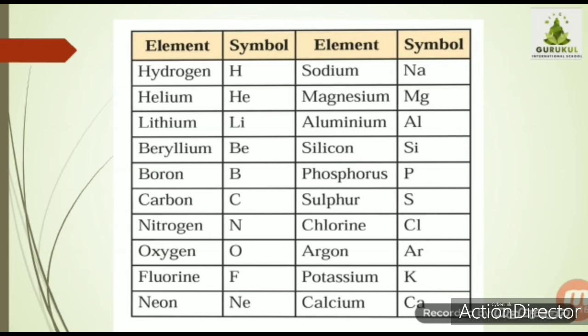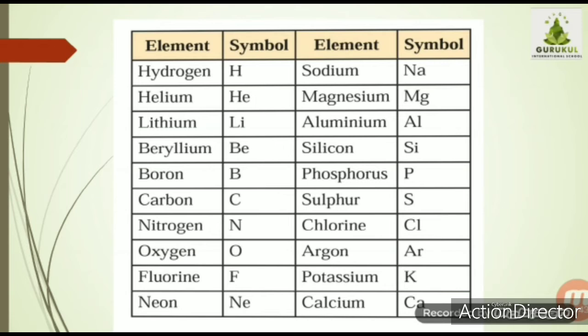Therefore, for hydrogen they kept capital H, and for helium capital H and a small e as the second letter. It's the symbol for helium, He. Then lithium, Li. Beryllium, boron, carbon, nitrogen. You can see the elements and the symbols used for them.